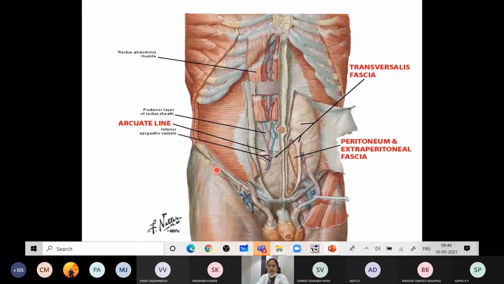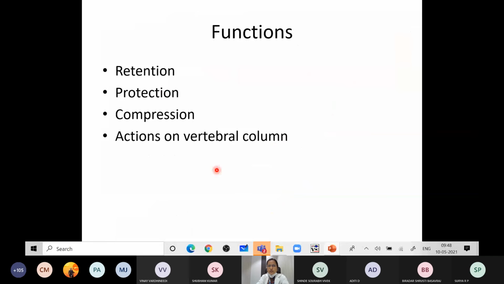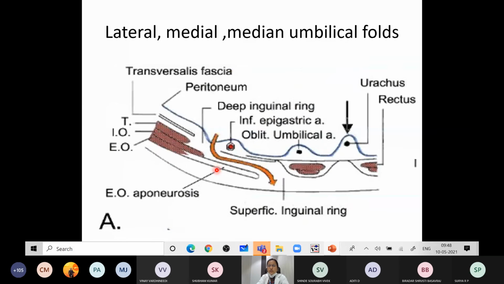We will discuss later what the rectus sheath is, and which are the muscles of the anterior abdominal wall. So what are the functions of the anterior abdominal wall? It is mainly retention of the contents, then protection, compression, and these muscles will also act on the vertebral column for various movements. So these are the main functions of the anterior abdominal wall.